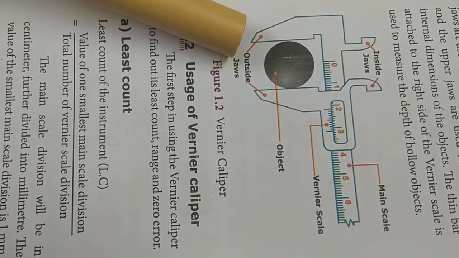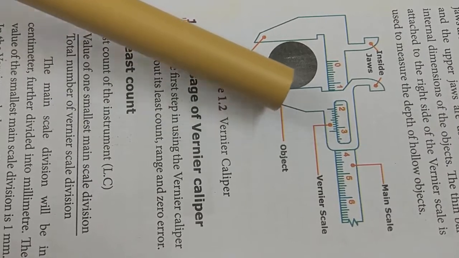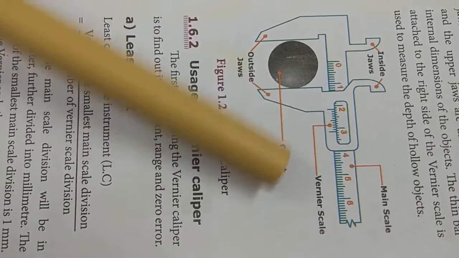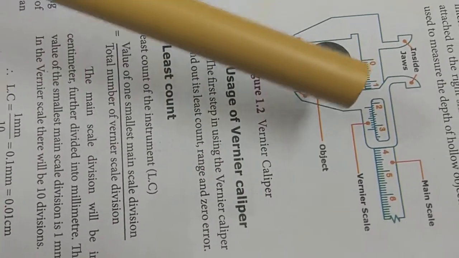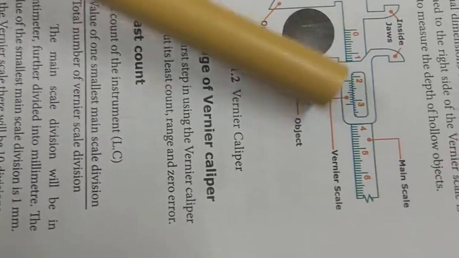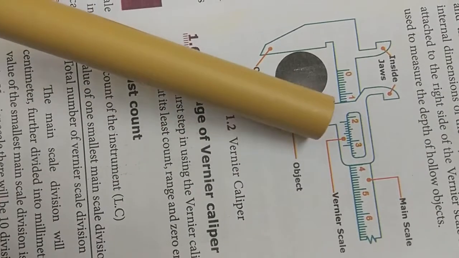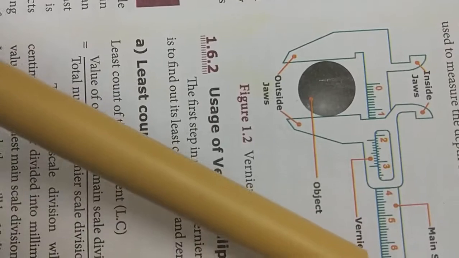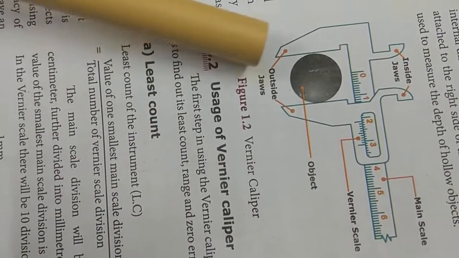The right side of the lower and upper jaws is a movable part. You can move it left and right by using the upper and lower jaws, and the right side of the jaws is joined to the vernier scale. This is the vernier scale, and this is the main scale. The vernier scale also represents some of the readings, and the main scale also represents some of the readings.